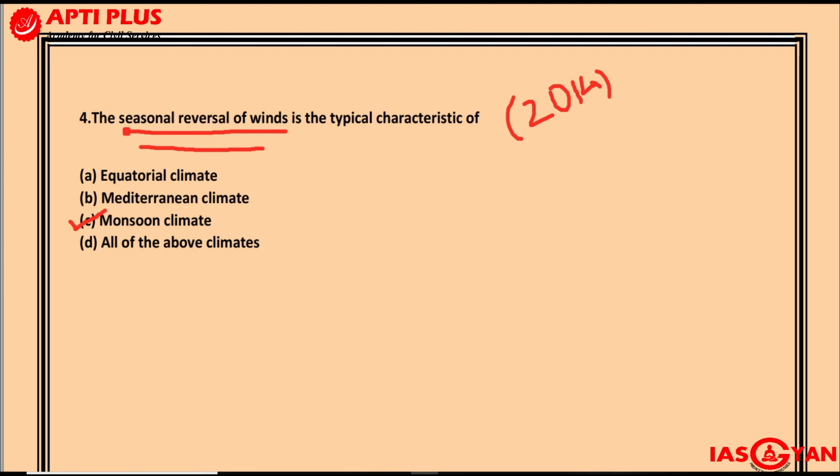Similarly, when it comes to Mediterranean climate, they might mention shifting of wind belts. So if anywhere in your question they mention shifting of wind belts and ask which type of climate is being referred to, please remember that shifting of wind belts is a characteristic property seen in the Mediterranean type of climate. Also, in the Mediterranean type of climate, you will have winter rainfall and summer drought conditions.